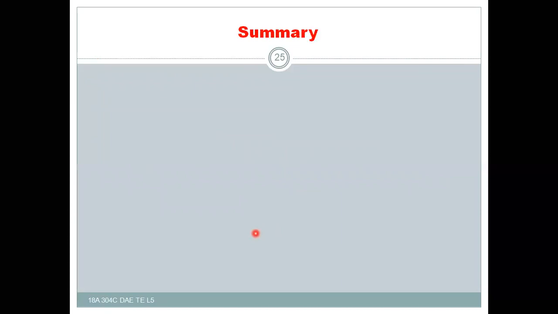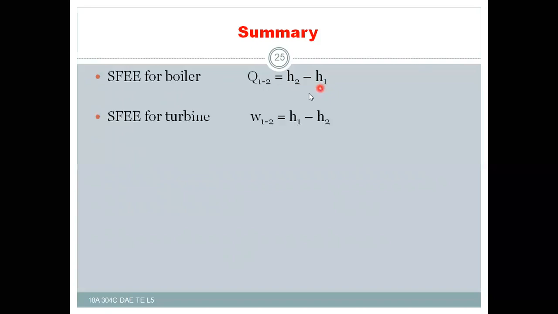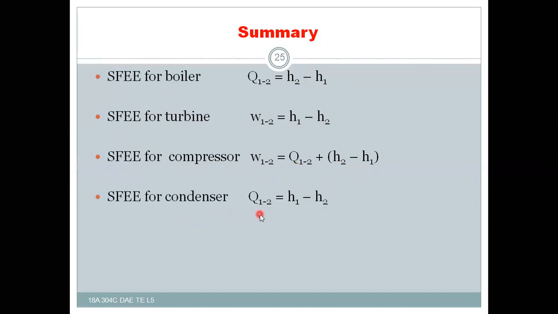So the summary of today's lesson: steady flow energy equation for boiler is Q12 equal to H2 minus H1. For turbine, W12 is equal to H1 minus H2. For compressor, W12 is equal to Q12 plus H2 minus H1. For condenser, Q12 is equal to H1 minus H2. And for nozzle, V2 square minus V1 square by 2 is equal to H1 minus H2. This is the summary of this lesson.